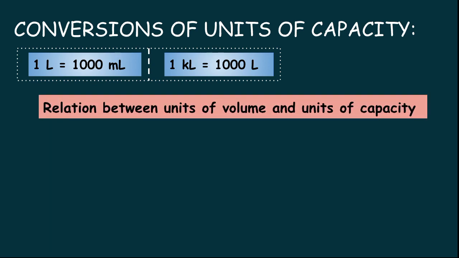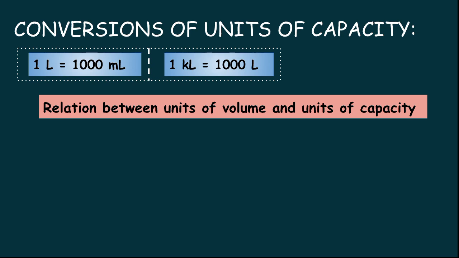And the next one is the relation between units of volume and units of capacity. So why do we need to find the relationship between units of volume and units of capacity? Because if you take a cuboidal box, like a cuboidal tank on the terrace of our house, the tank is in the form of a cuboid. The measurements of the cuboid are in meters, whereas the quantity it can hold, that means water, is measured in liters. So the cuboidal tank is in meters and water is in liters.